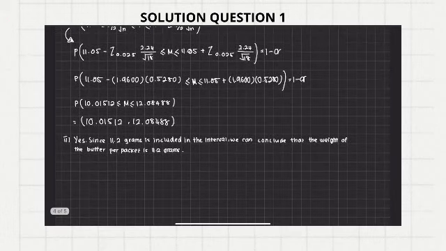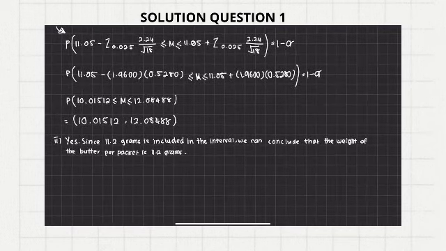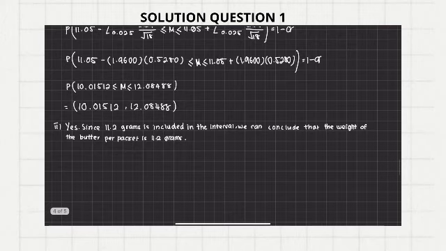And then for the second part, it is claimed that the weight of the butter per packet is 11.2 grams. Does the interval obtained in one support the claim? Justify your answer. Since the weight mentioned, 11.2 grams, is between this interval, yes. Since 11.2 grams is included in the interval, we can conclude that the weight of the butter per packet is 11.2 grams.